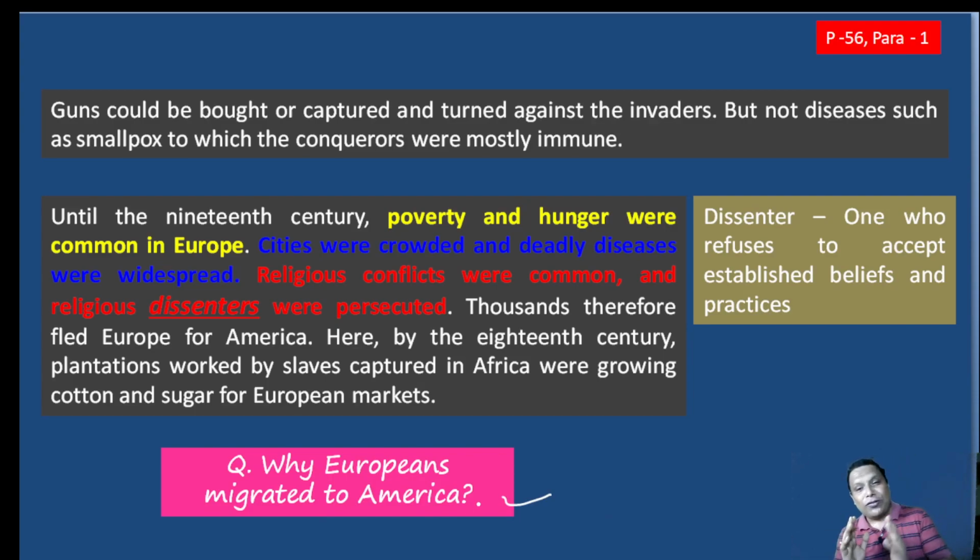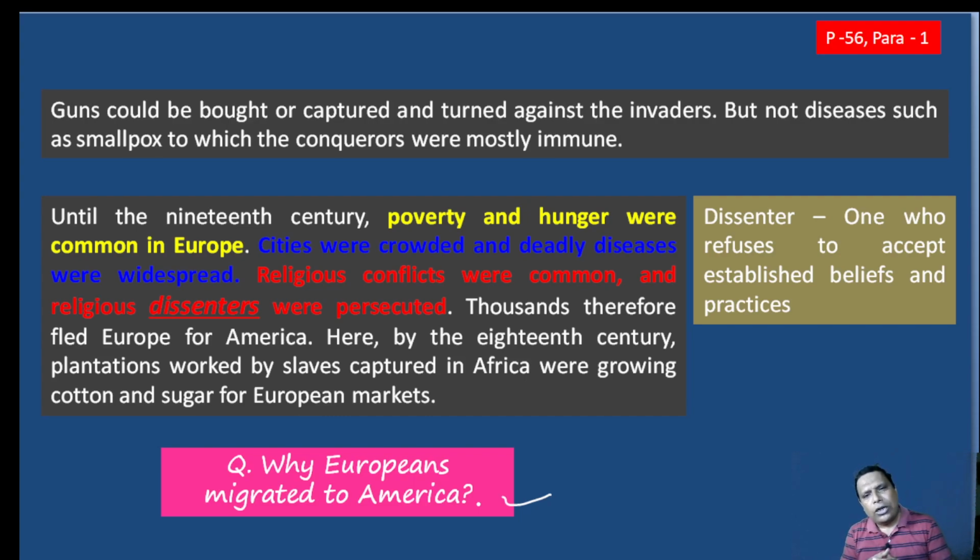If you consider the present context of Europe, you can't even dream what the exact condition of Europe was in the 19th century or so. Until the 19th century, poverty and hunger were very common in Europe, like in India or Bangladesh or these countries. Cities were crowded and deadly diseases were widespread.